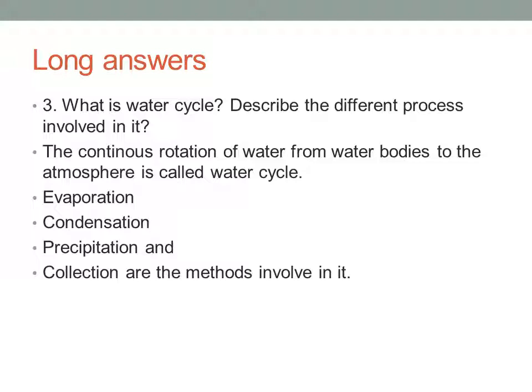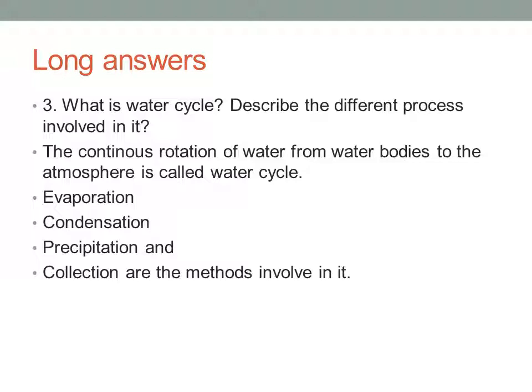During evaporation, water is slowly converted into water vapor and goes to the atmosphere. In condensation, the water vapor condenses into tiny droplets of water and they form the clouds.